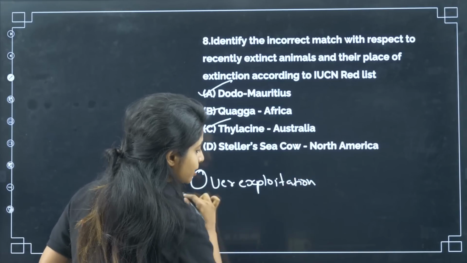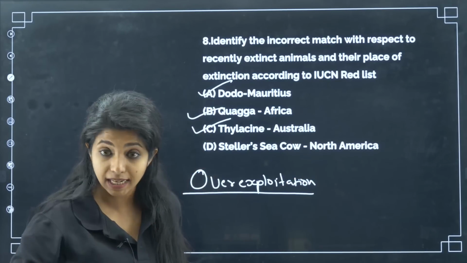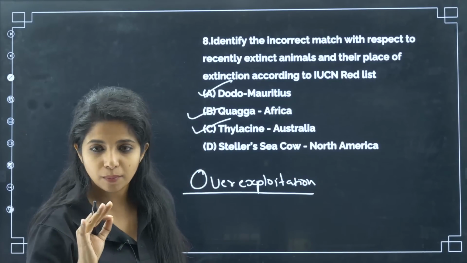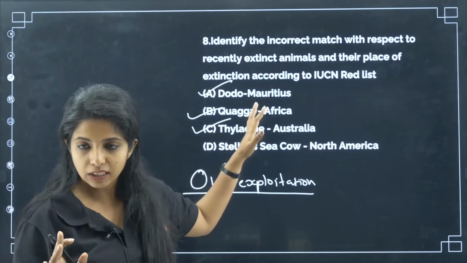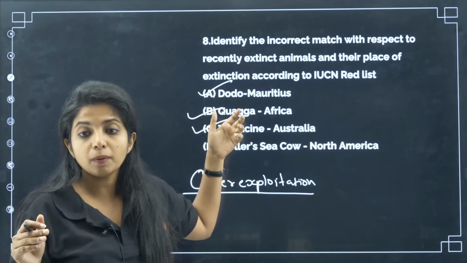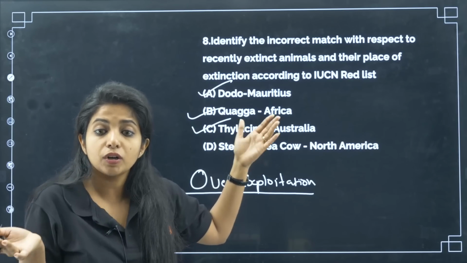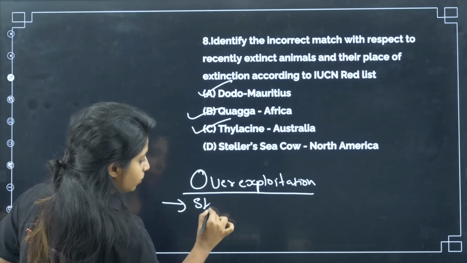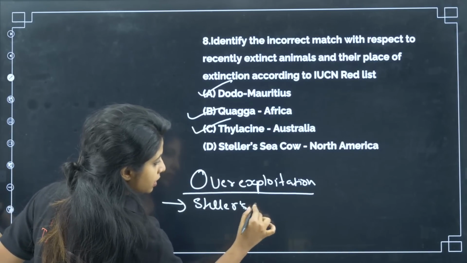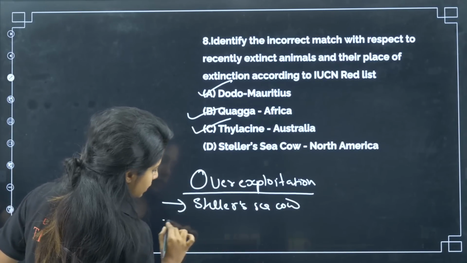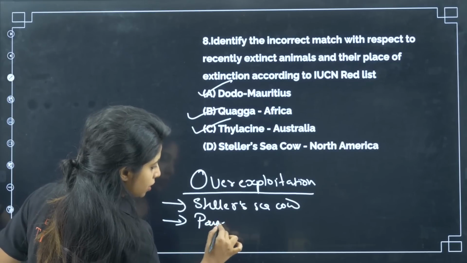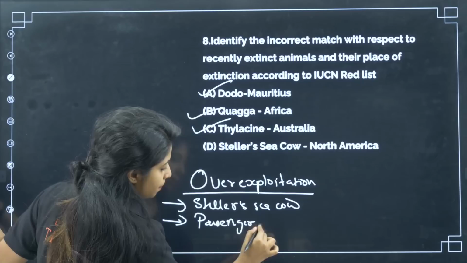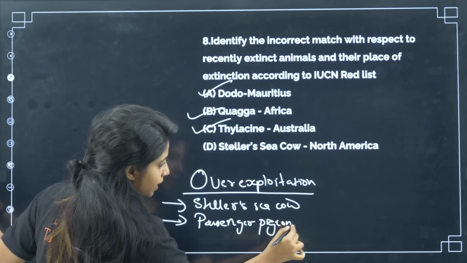So there are two organisms which became extinct because of over-exploitation. Please remember it. So these guys are the ones that got extinct, right? But it has not been mentioned whether they have been extinct because of over-exploitation or not. But there are two names that you have to remember. One is Stellar sea cow, and the next one is basically passenger pigeon. Passenger pigeon. Please remember these names as well, okay.